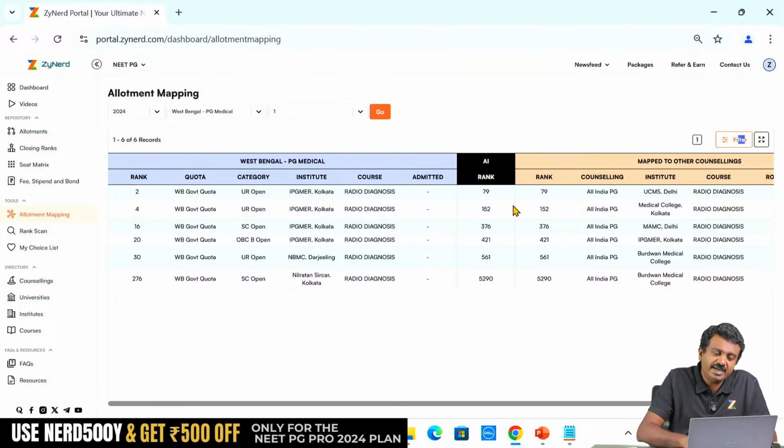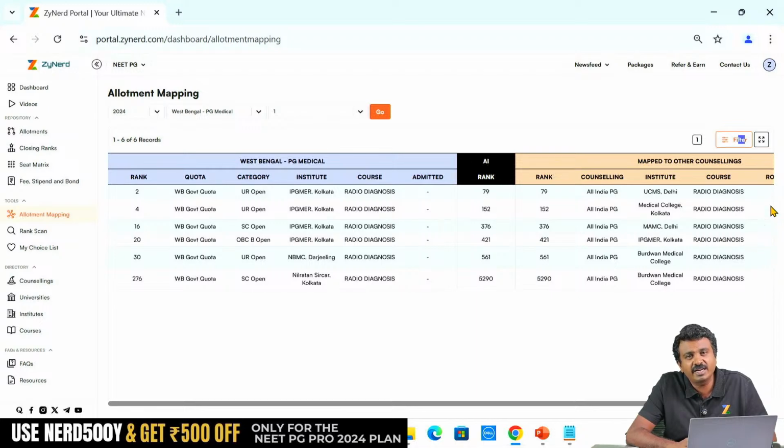So from state, where will it generate the vacancies? We don't know, you will have to look at it. The second counselling that happened was West Bengal, so it might generate vacancies in all India, but you have to look at it basically depending upon what the allotments are, quota, category, etc. Every possible combination of allotment is available. When we move on to round 2s, you will have more details as that will emerge. You will be able to get this.